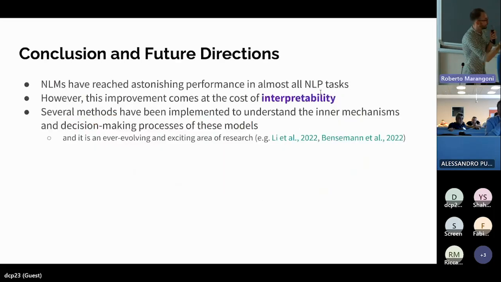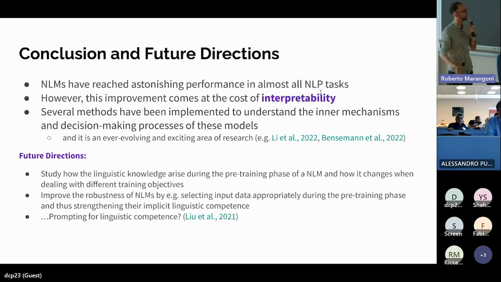And well, I would like to simply conclude that neural language models, as you have already seen with ChatGPT and other models like that, have reached astonishing performance in a lot of contexts, but the improvement of these models comes at the cost of their interpretability. They are complex models, and it is mostly difficult to understand how they behave and how they make decisions. So a lot of methods have been implemented to understand this. And this is an ever-evolving, exciting area of research, with a lot of possible future directions.